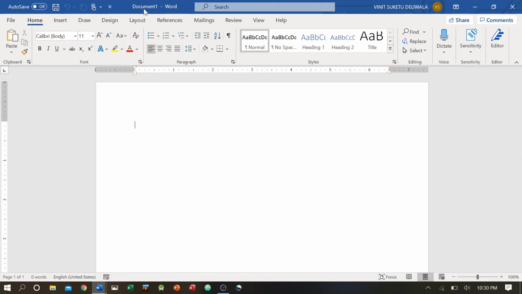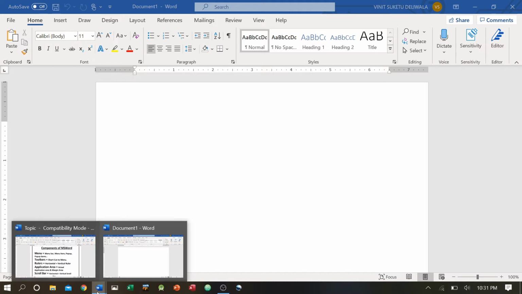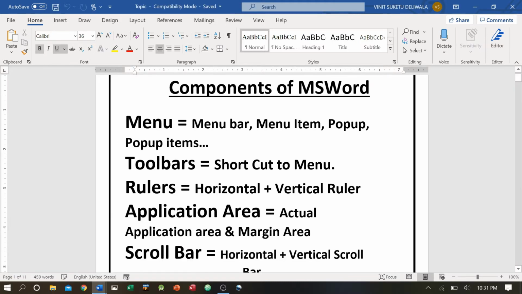Now what is all this? This is completely known as the Microsoft Word editor, which allows us to create different documents. We can create, we can save, we can print documents. What can we do in documents? We can format them, we can insert pictures, we can insert text, symbols. That is what we can do in Microsoft Word. So let us see how we can do that. For that, we need to understand every component of Microsoft Word.